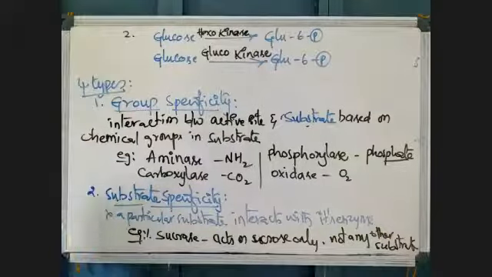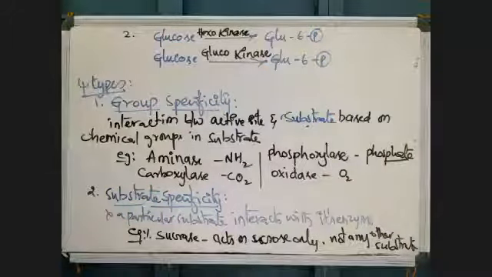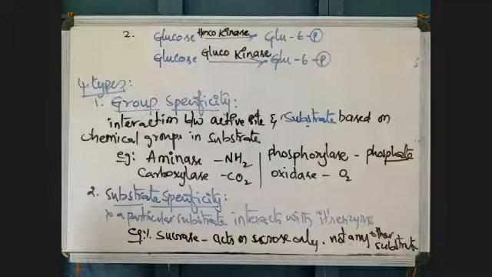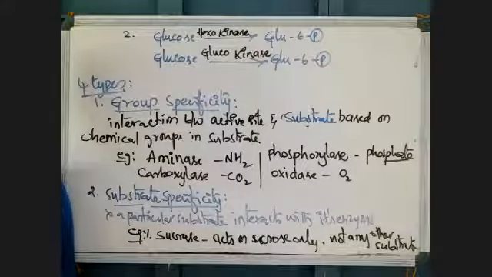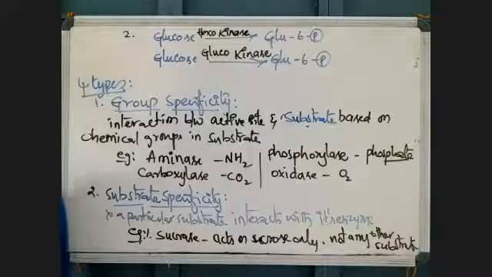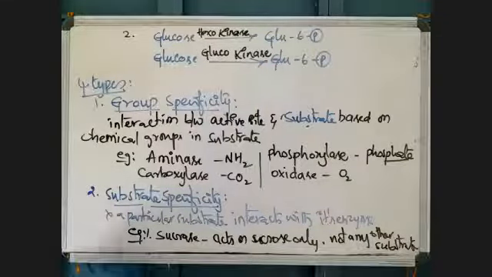What is the difference between the two enzymes? Kinase means which adds a phosphate group.